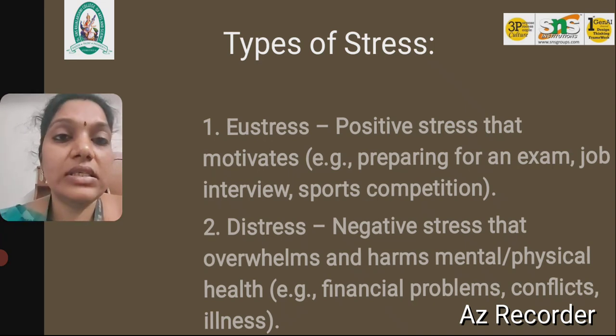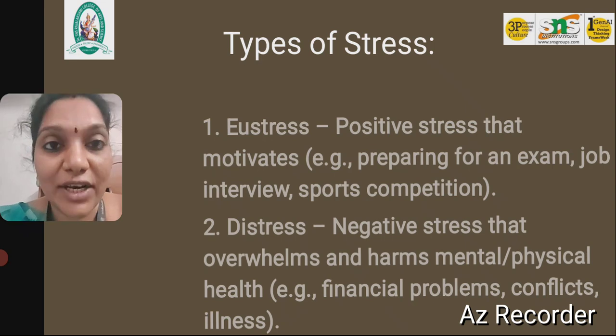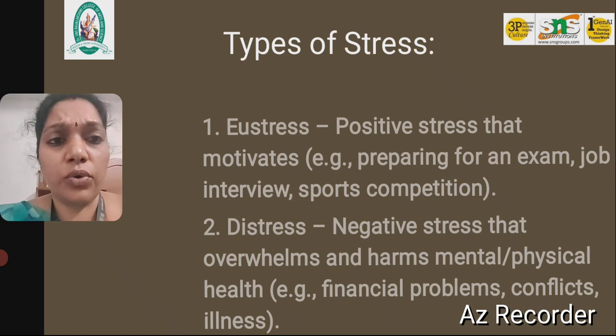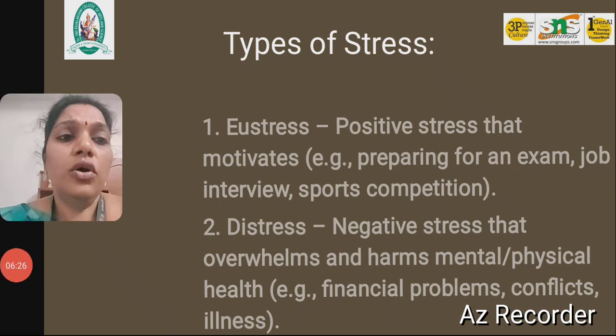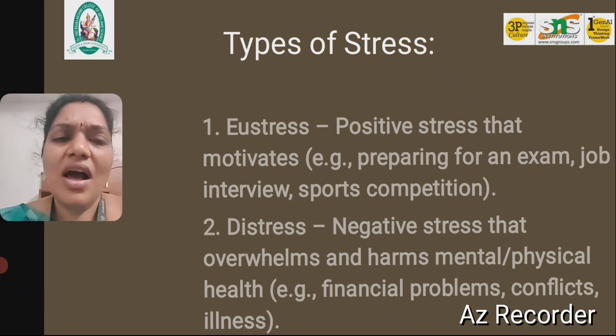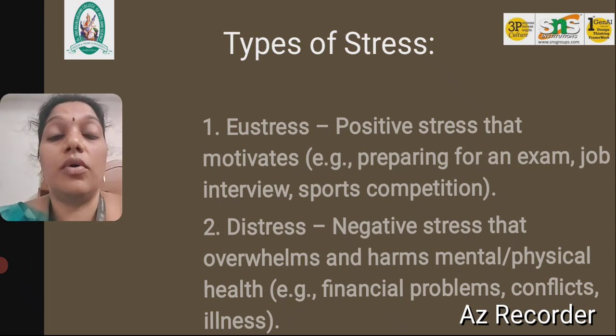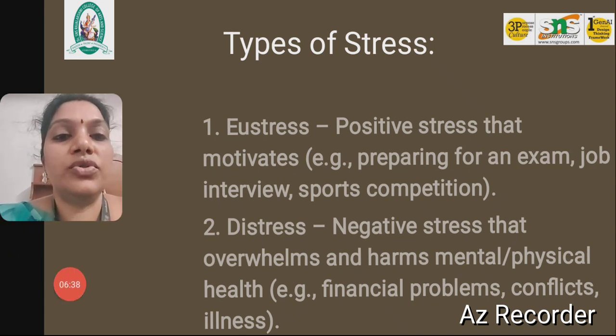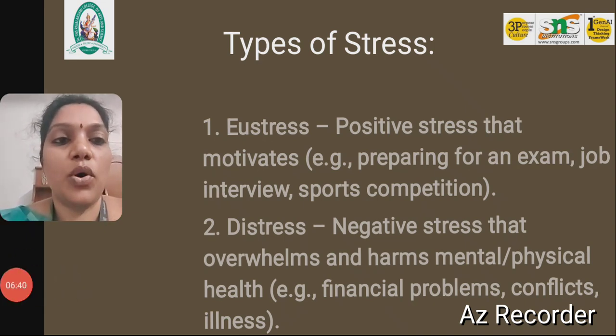An example is a financial problem. If an individual is facing a financial problem, this also leads to distress, and conflicts in relationships and some sort of illness with their loved ones or anyone else. So these are the two types: eustress and distress. Eustress is the positive one and distress is the negative one.